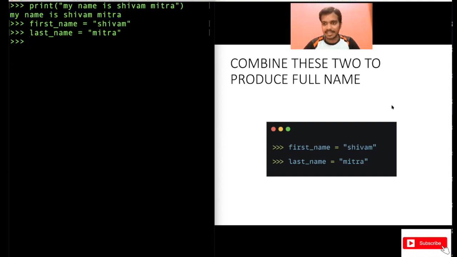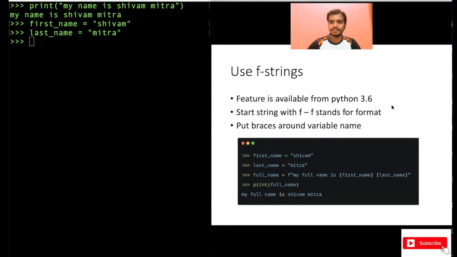Now how can we do this? Let's try to understand this. You can use f strings here. In Python 3.6 and above, f strings are available. If you are on an older version of Python like 3.5 or 3.2, it will not be there, but in the latest version, 3.6 plus, it is. So you should try to install Python 3.6 or higher. Now this starts with a string with f. You have to start the string with f if you want to use variable names inside a string. Now f stands for format because you are trying to format a string.